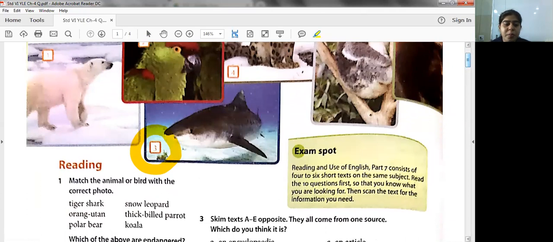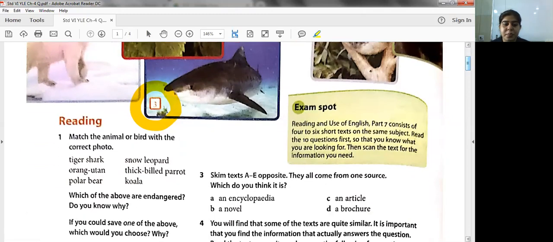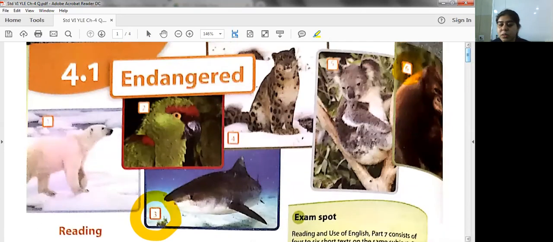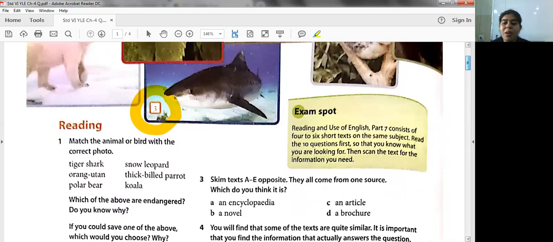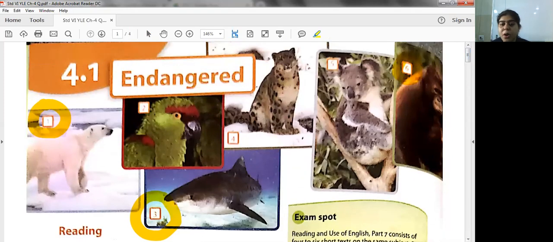Next, orang utan. Which is the animal species from here? It is number 6. So you're going to write 6. Polar bear, which one, students? Can you identify? It is the first one. So you're going to write number 1. Snow leopard. It is number 4.